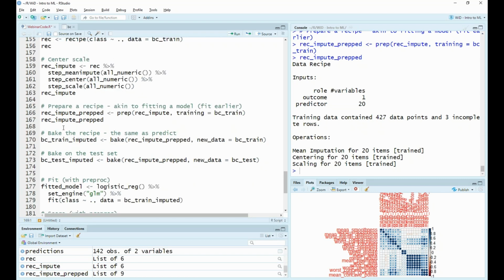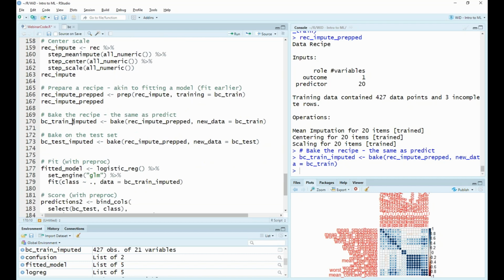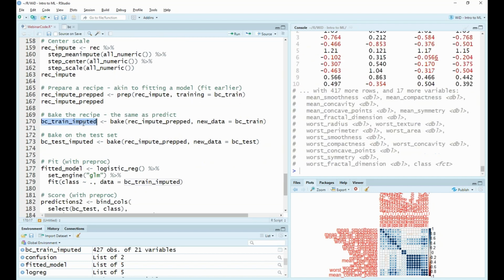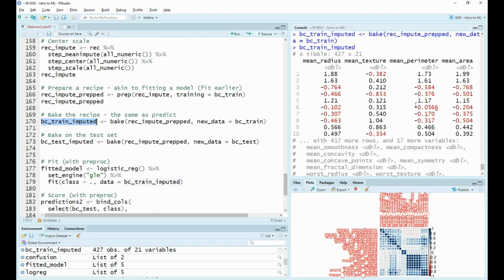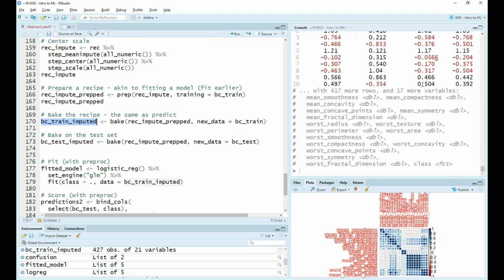And now we're ready to bake the recipe on, which can be seen as the same as predict. We just provide our recipe imputed and prepped, and we're going to apply this to our training data. Doing so, we now have our training data imputed. If we look at this, we can see that we have centered and scaled all of our data, and we have imputed all the NA values.